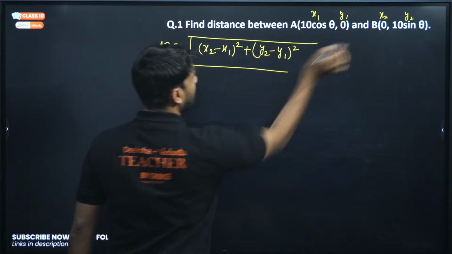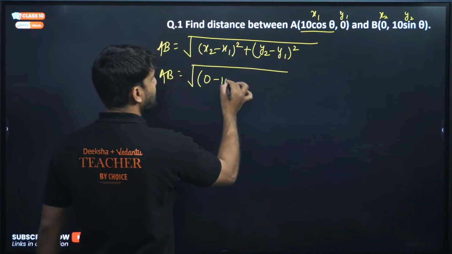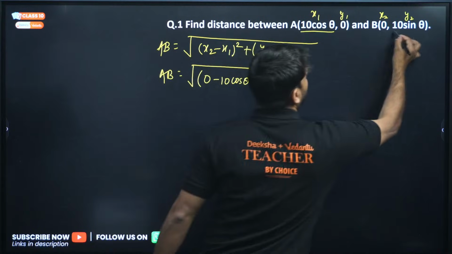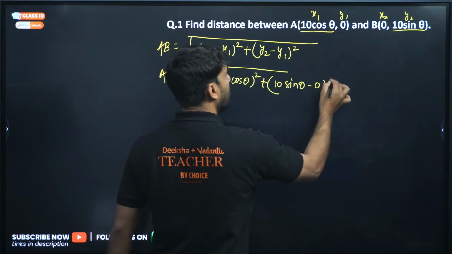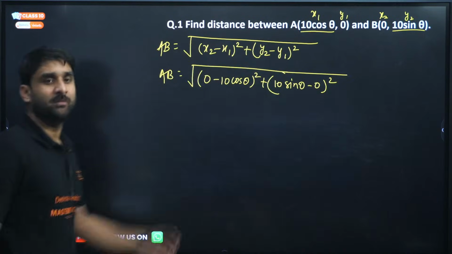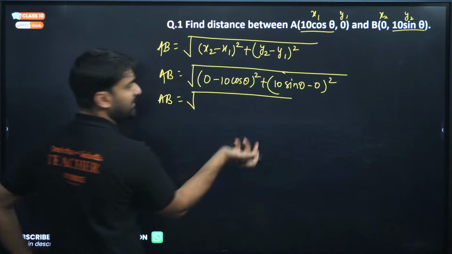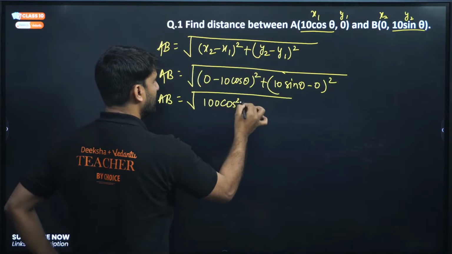AB: x2 is 0 minus 10 cos theta, whole square, plus y2, which is 10 sin theta, minus 0, whole square. So 0 minus 10 cos theta is minus 10 cos theta, and squaring gives 100 cos square theta.